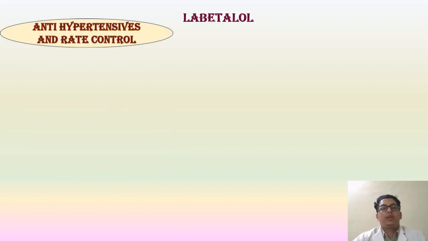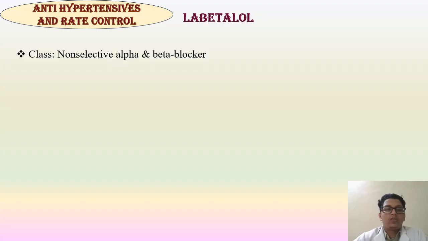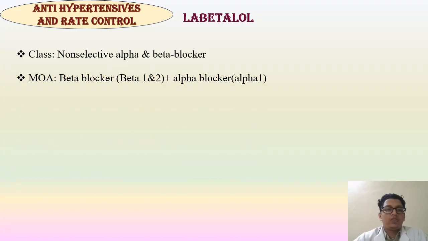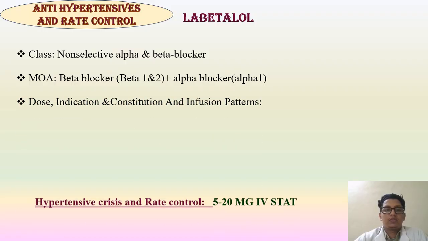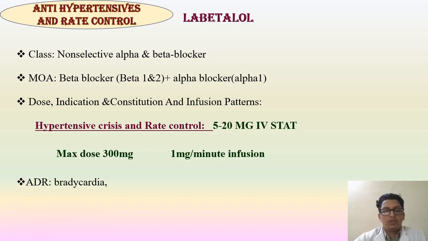And the next drug is labetalol, that is also antihypertensive and used for rate control. Non-selective alpha plus beta blocker. Its mechanism of action is beta blocker, beta 1 plus beta 2 receptor blocker, and also alpha 1 receptor blocker. In hypertensive crisis and rate control, 5 to 20 milligram IV stat can be given. Maximum dose 300 milligram, 1 milligram per minute infusion is the infusion rate. ADR is